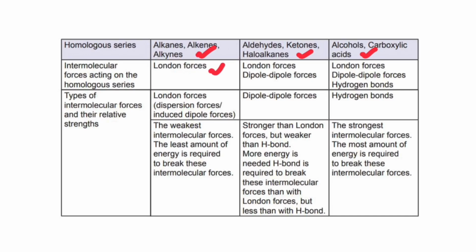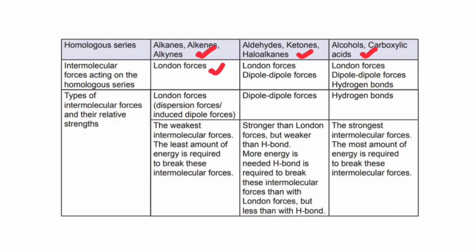So if you're comparing alkanes and aldehydes, aldehydes are going to have stronger intermolecular forces. If you're comparing alkenes and haloalkanes, haloalkanes will have stronger intermolecular forces because London forces are the weakest. And that's what alkanes, alkenes, and alkynes possess, right?